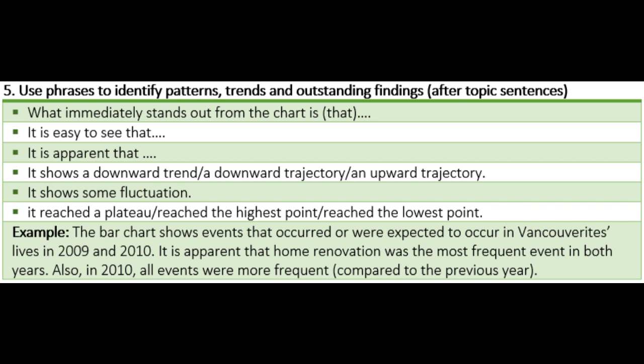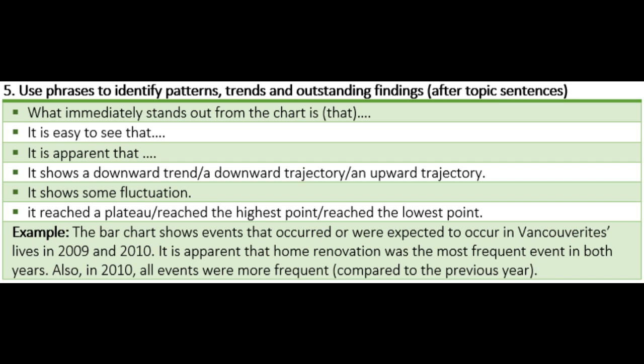5. Use phrases to identify patterns, trends and outstanding findings, after topic sentences. What immediately stands out from the chart is that. It is easy to see that. It is apparent that. It shows a downward trend, a downward trajectory, an upward trajectory. It shows some fluctuation. It reached a plateau, reached the highest point, reached the lowest point.